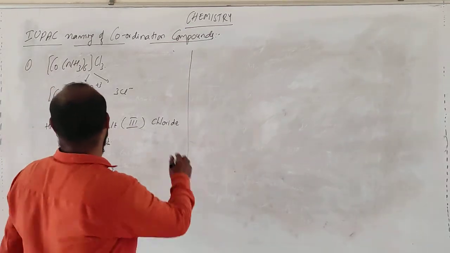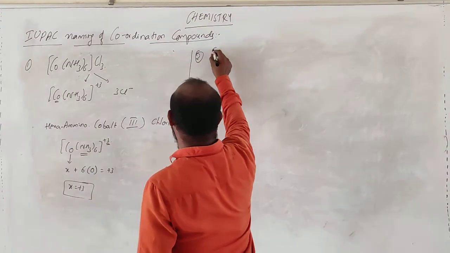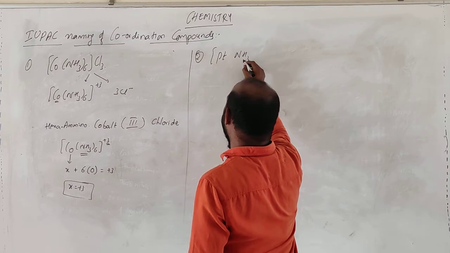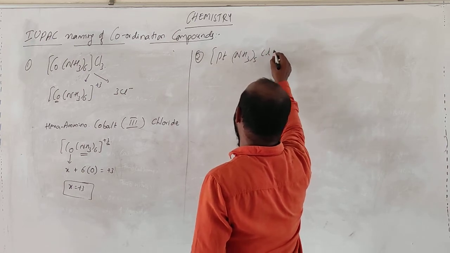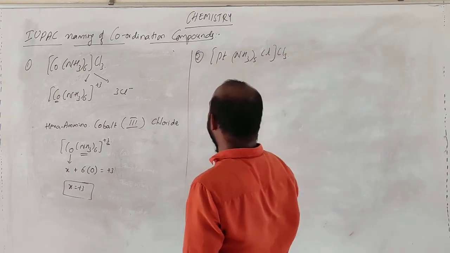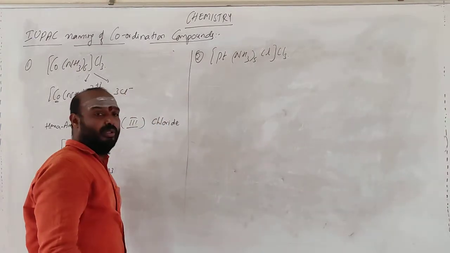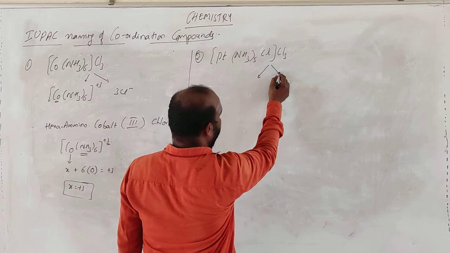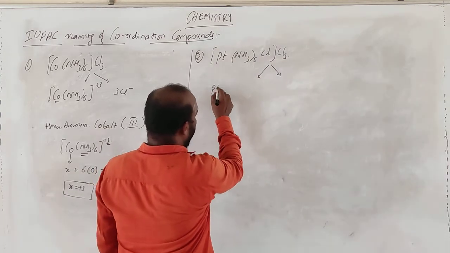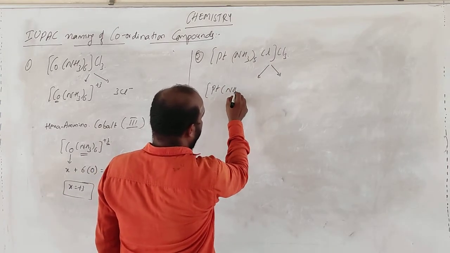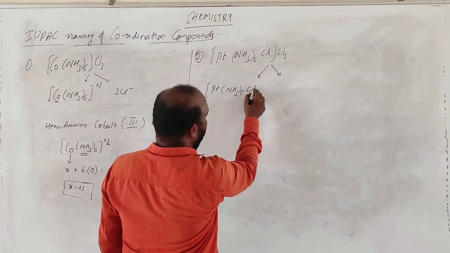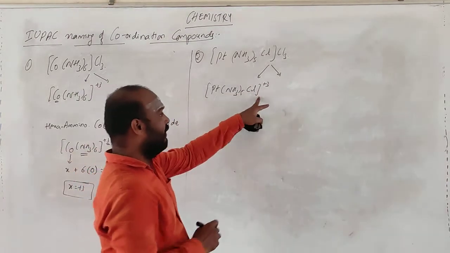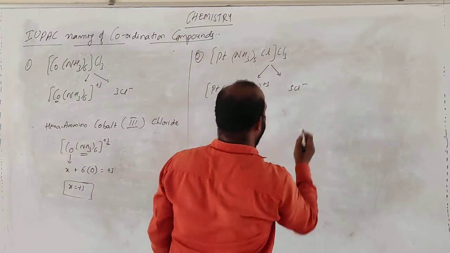Platinum, something like [Pt(NH3)5Cl]Cl3. This is the molecule. Now again, first go for the dissection. So what do you get? [Pt(NH3)5Cl] is plus 3, and 3 Cl minus.